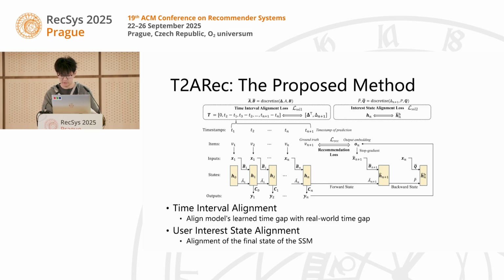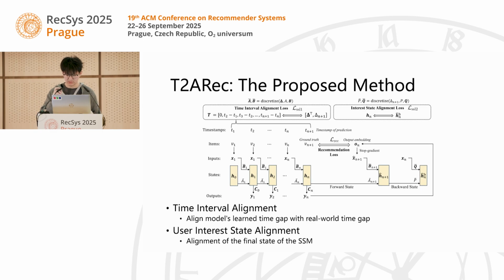And the second is the interest state alignment. This ensures the model's internal representation of the user interest is consistent, even as interest shifts. Here is the intuition: user interest shifts often happen at the end of the interaction sequences, for example, the last few items a user interacts with. So we focus on the final state of the state space model, and this state combines all historical behavior and the latest preferences.